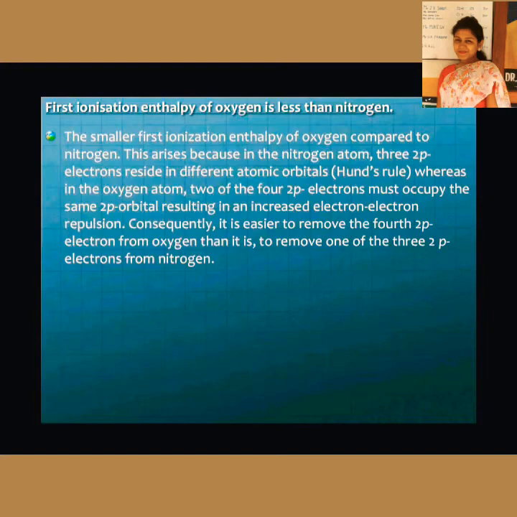There are 3 p orbitals, px, py and pz, and in nitrogen all 3 are unpaired, lying in each of the atomic orbitals, leading to less interelectronic repulsion. Whereas in the oxygen atom, 2 of the 4 2p electrons must occupy the same 2p orbital, resulting in increased electron-electron repulsion. So here repulsion is more, so it is easier to remove the 4th 2p electron from oxygen than it is to remove one of the 3 2p electrons from nitrogen.